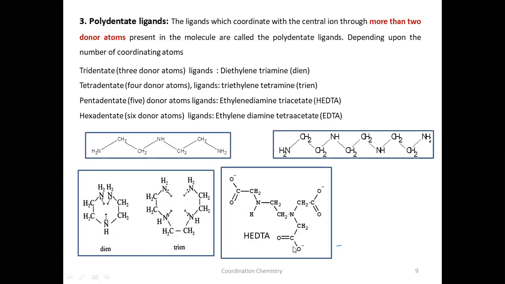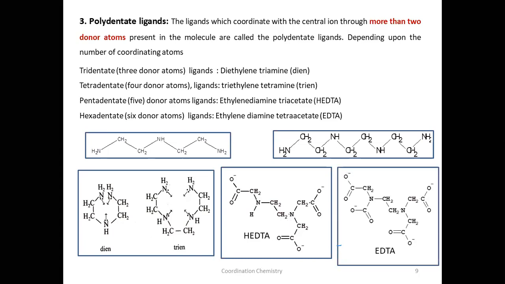1, 2, 3, and 2 nitrogens are the donor atoms. What are the donor atoms in EDTA? EDTA means ethylene diamine tetraacetate. This hydrogen here is replaced by an acetate group. So 2 nitrogens and 1, 2, 3, 4, 4 O- atoms are the donor atoms in this case. Total 6 donor atoms. These are polydentate ligands.